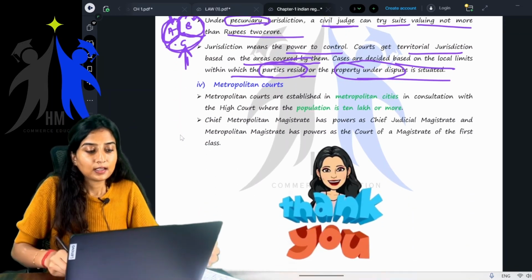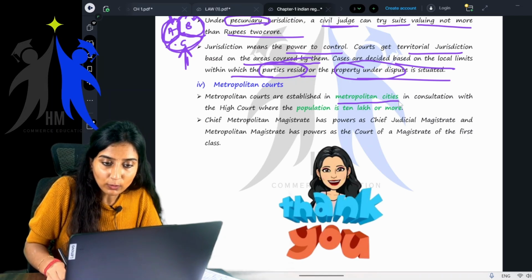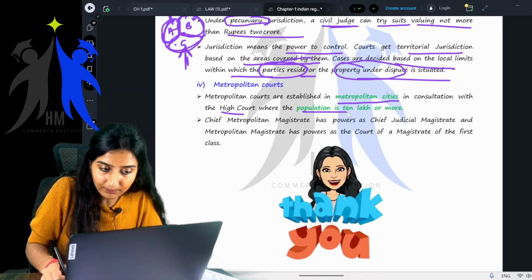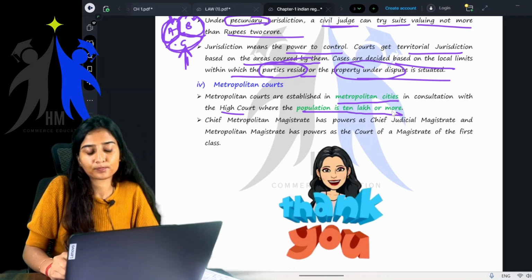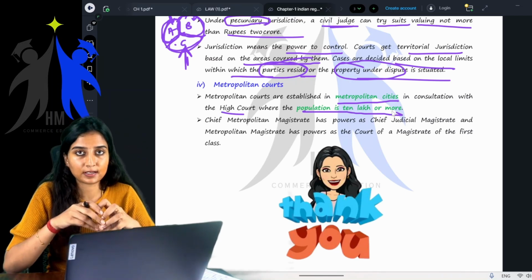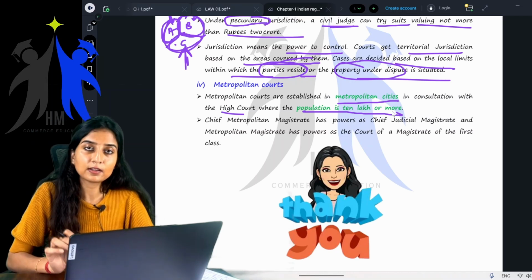Okay, next comes the metropolitan courts. Metropolitan courts are established in metropolitan cities in consultation with the High Court where the population is 10 lakh or more. What are these metropolitan courts? These are basically established in metropolitan cities wherein the population is 10 lakh or more.